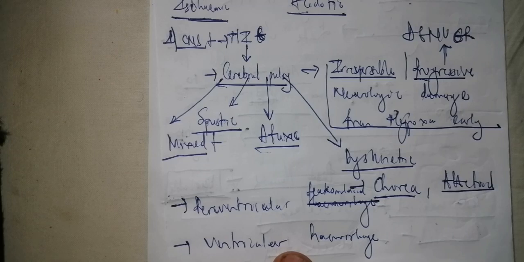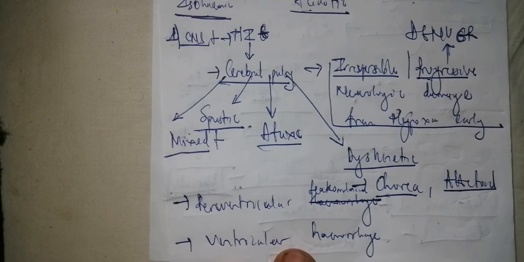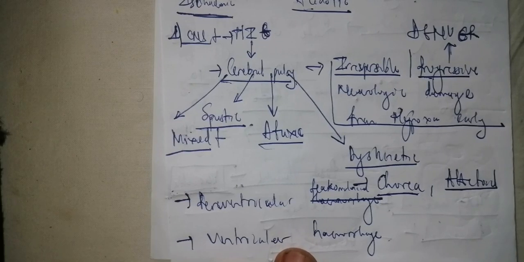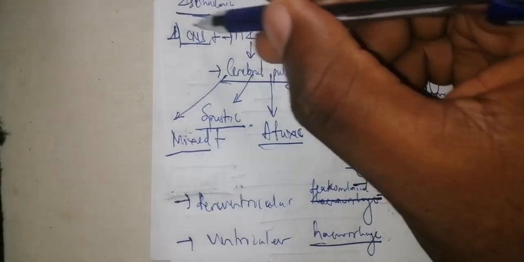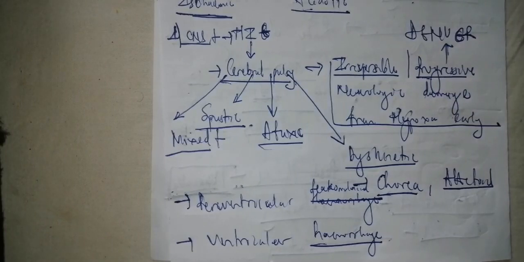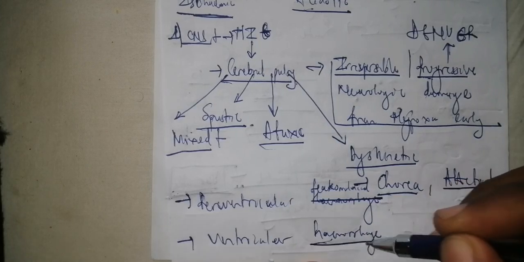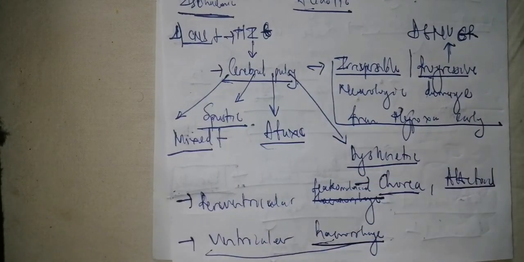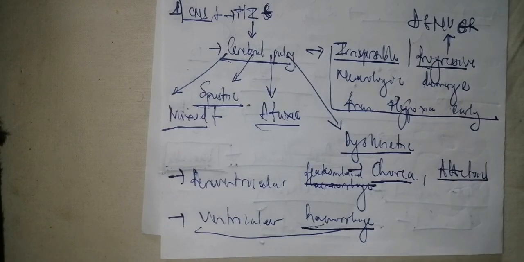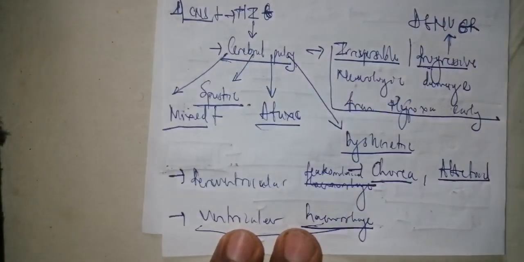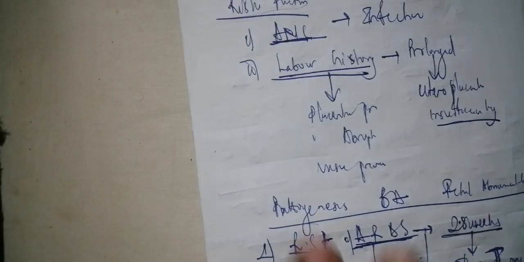Is it clear? It is going to result in coning or tonsillar herniation that may kill the child with a direct respiratory arrest because of the compression of the brain stem. So you can have ventricular hemorrhage, and this ventricular hemorrhage occurs because of ischemia inside the periventricular arteries. Is it clear? When you have ischemia inside the periventricular arteries, it's going to result in necrosis, and the blood is going to be released at the level of the ventricles. Is it clear? So that's the ventricular hemorrhage. All those are the ischemic complications at the central nervous system.